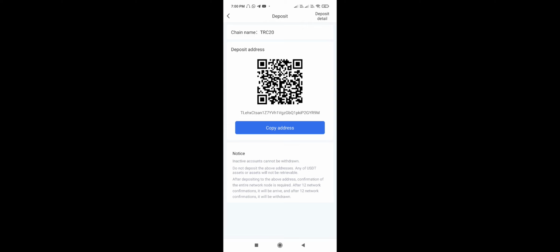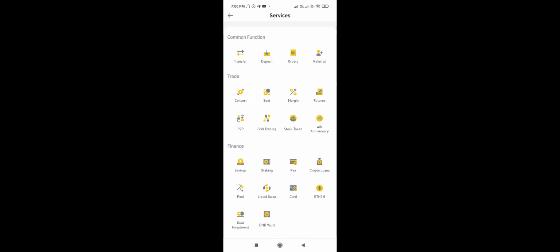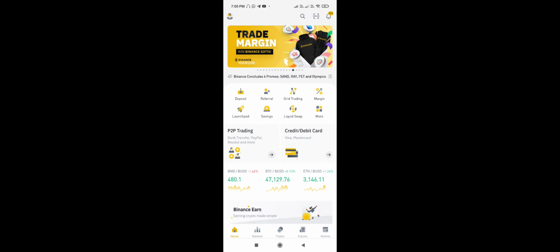So how will you deposit here? First you have to press deposit and copy this address, and it should be TRC. Then you have to go to Binance, go to Wallet, then Overview and Withdrawal. Once you go to Withdrawal, press USDT.